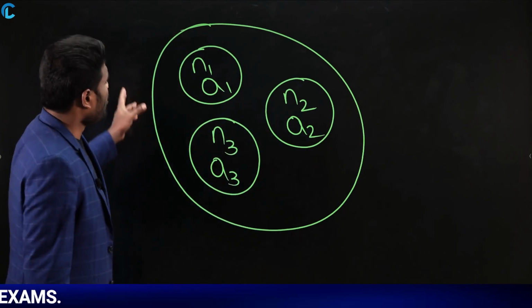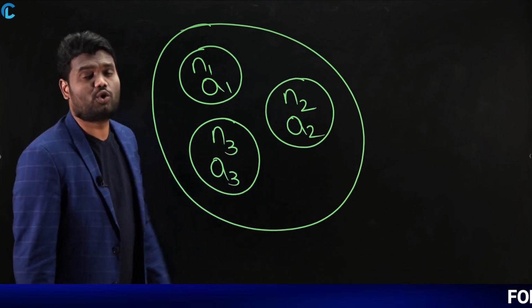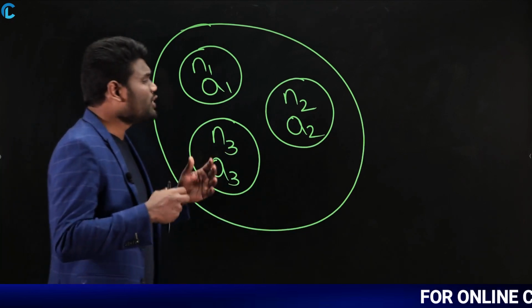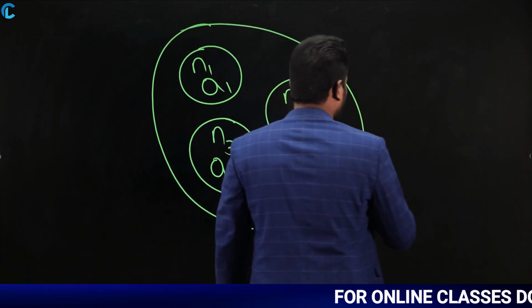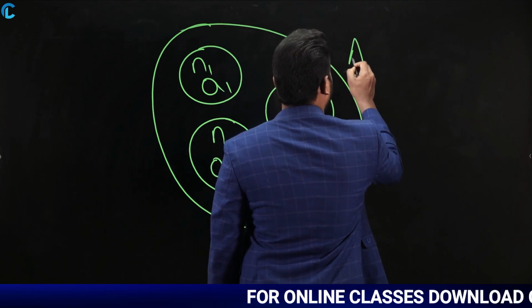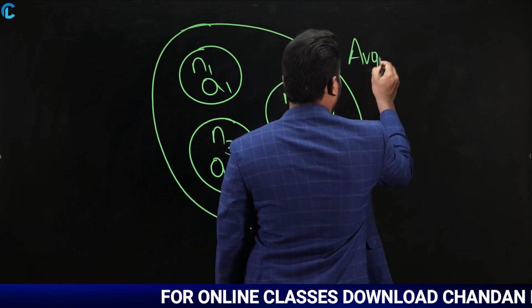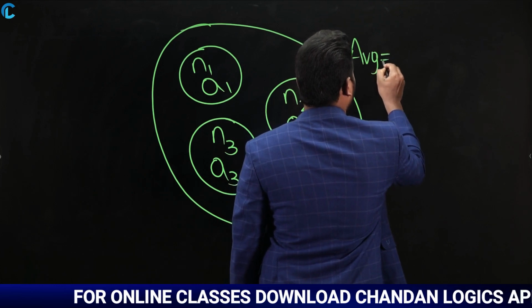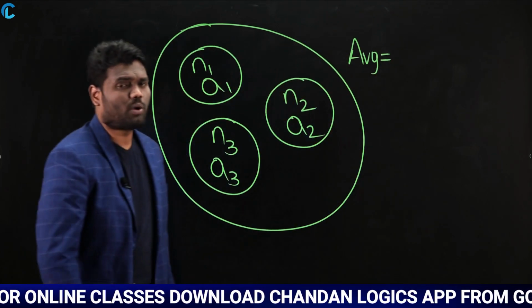If I ask you what is the average of all the groups combined together, you know what is meant by average. Average is nothing but the sum of numbers divided by the number of numbers. That is what we have learned.